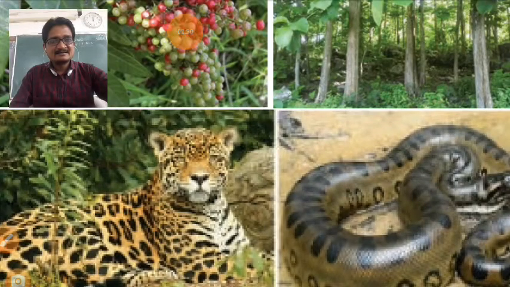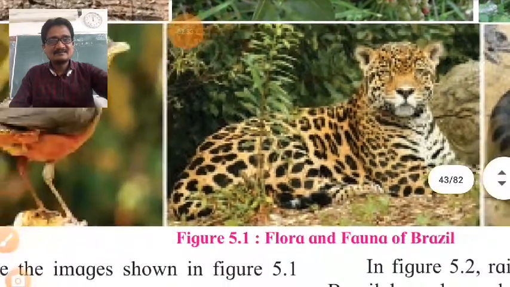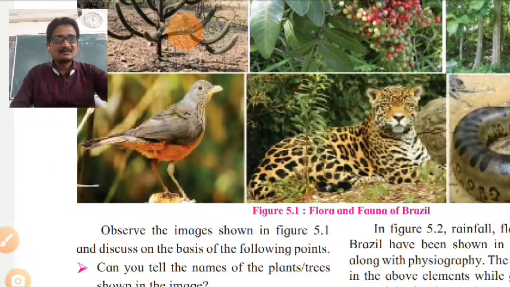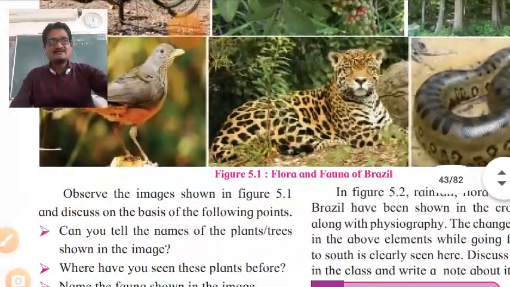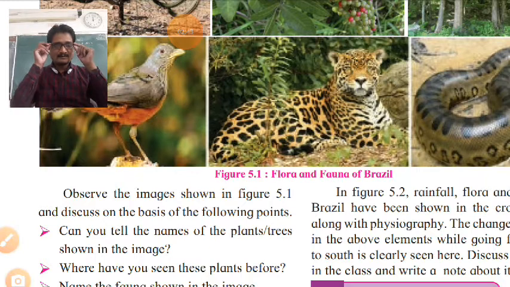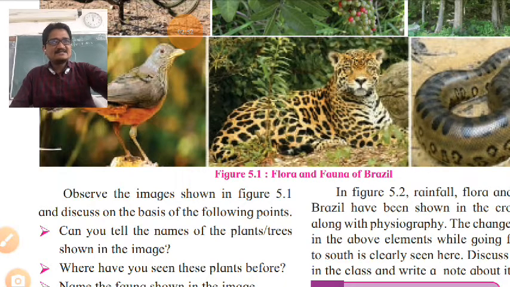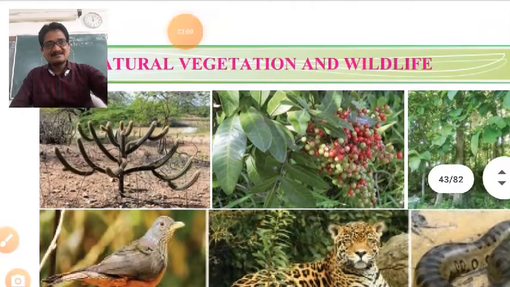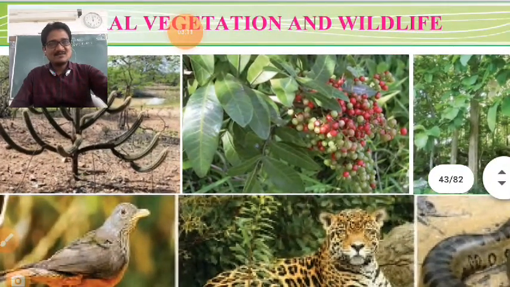See properly, then according to that we will give you an explanation. Observe the images shown in figure number 5.1 and discuss on the basis of the following points. Can you name the plants and trees shown in the image? Can you write down all these names? Find these names on the internet. That is the homework for you.